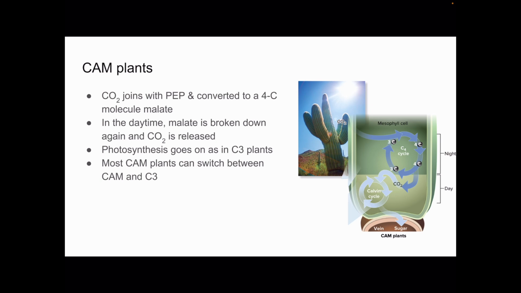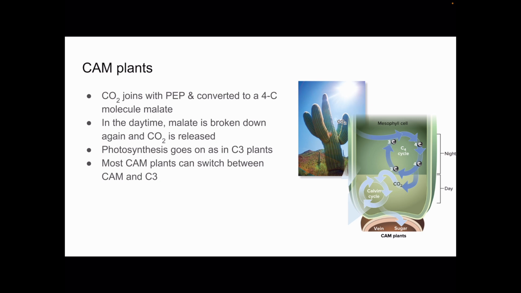In the daytime, when there is light, malate is going to be broken back down, releasing carbon dioxide, and then we're going to have the Calvin cycle continue just like we would in a C3 plant.